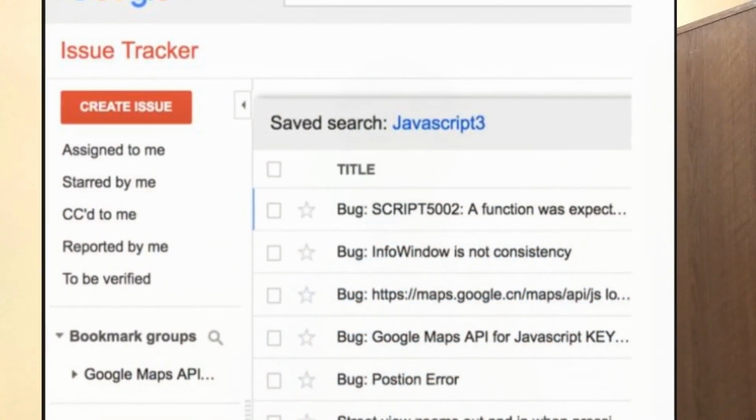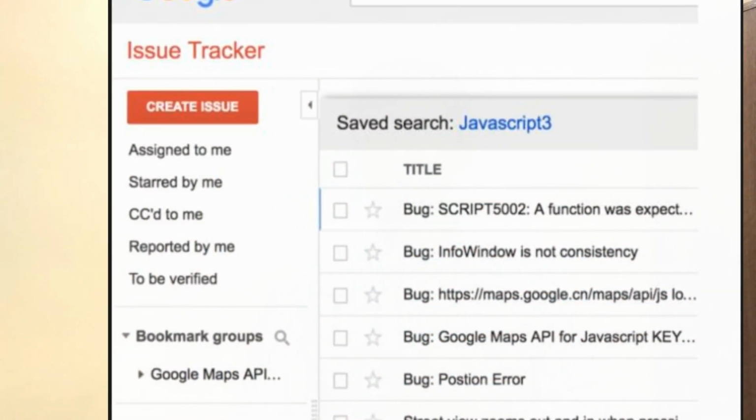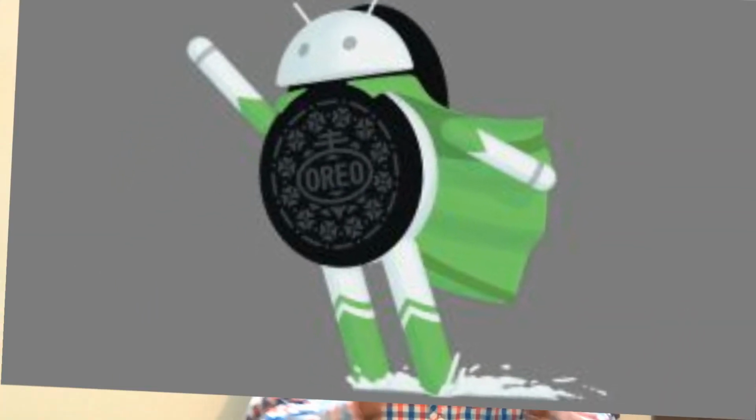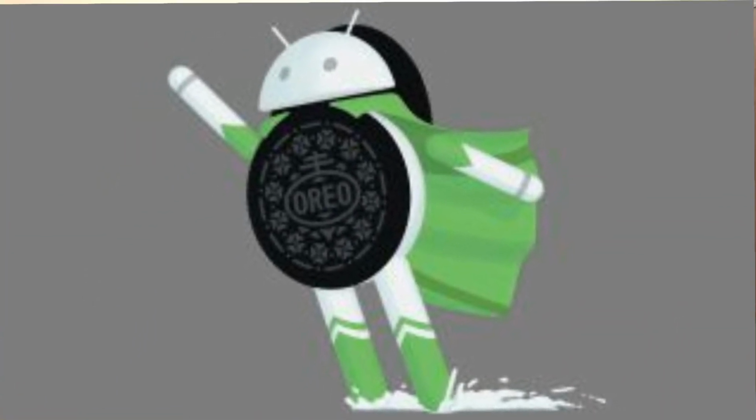Once the user downloads that operating system, if he finds any bugs or any issues in that version of the OS, he can go ahead and log all the issues that he found on the online issue tracker tool. Google will keep track of all the issues that have been logged in that issue tracker tool. It will make sure to fix those issues in the next iteration of the Android operating system. Then after that, the beta version of the Android operating system will be released, and finally in the month of August, Google officially announces their new version of the Android OS. This is how the development cycle of Google happens every year.